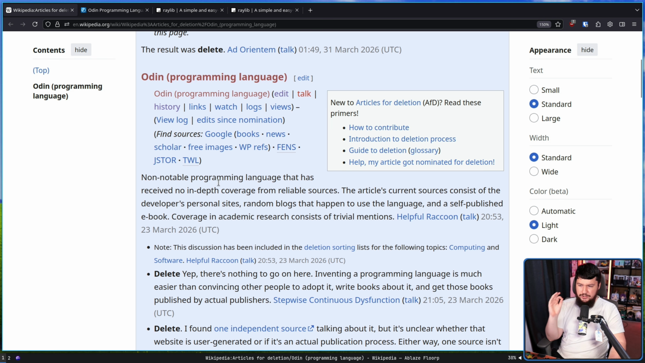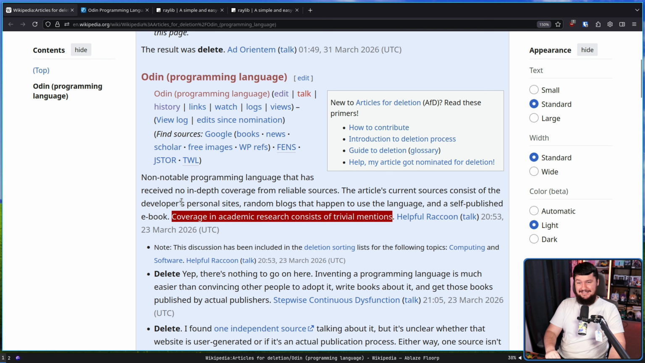The Odin programming language. This is a non-notable programming language that has received no in-depth coverage from reliable sources. The article's current sources consist of developers' personal sites, random logs that happen to use the language, and a self-published ebook. Coverage in academic research consists of trivial mentions.